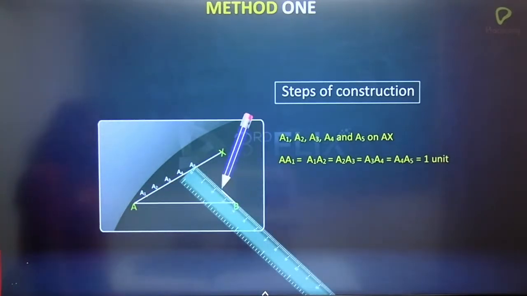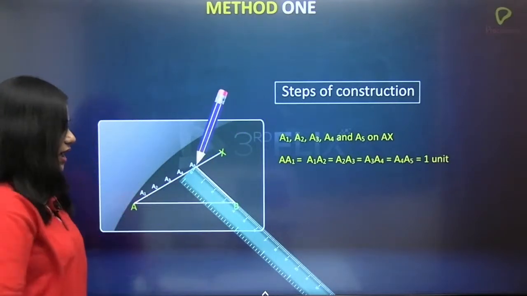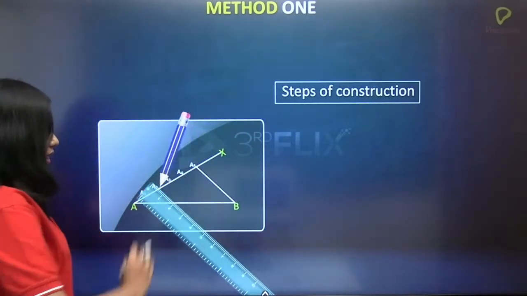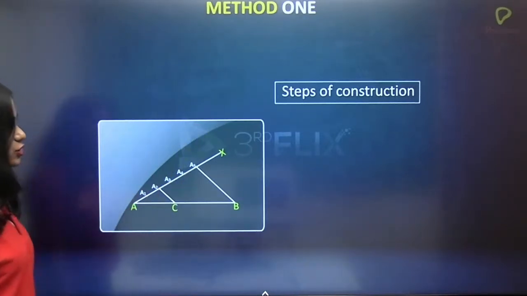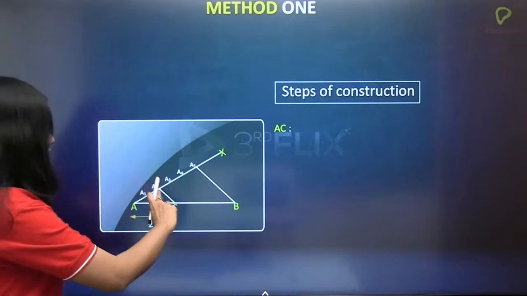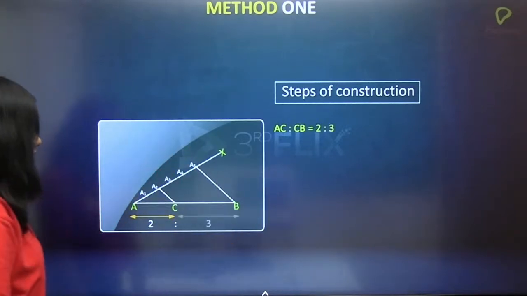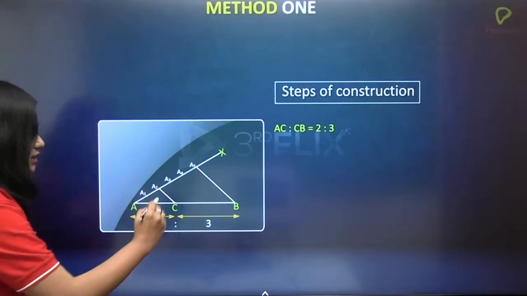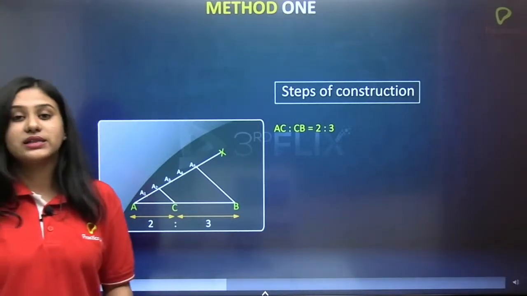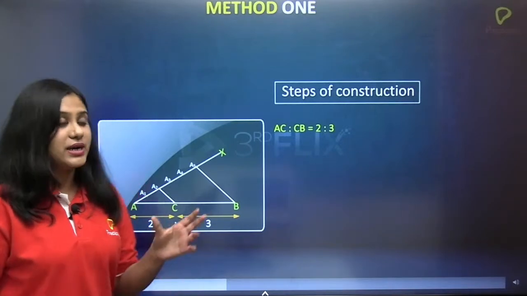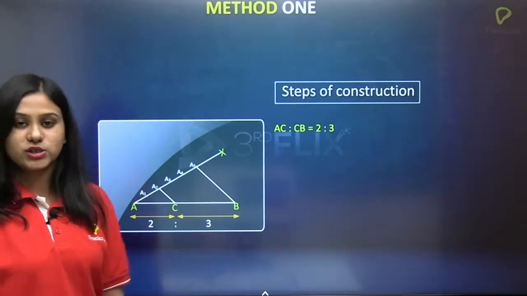Next, now join B to A5. Next, here you have to construct a parallel line A to C to A5B. Now, this is 2 units and this is 3 units. So, here we have divided the line segment in the ratio of 2:3.